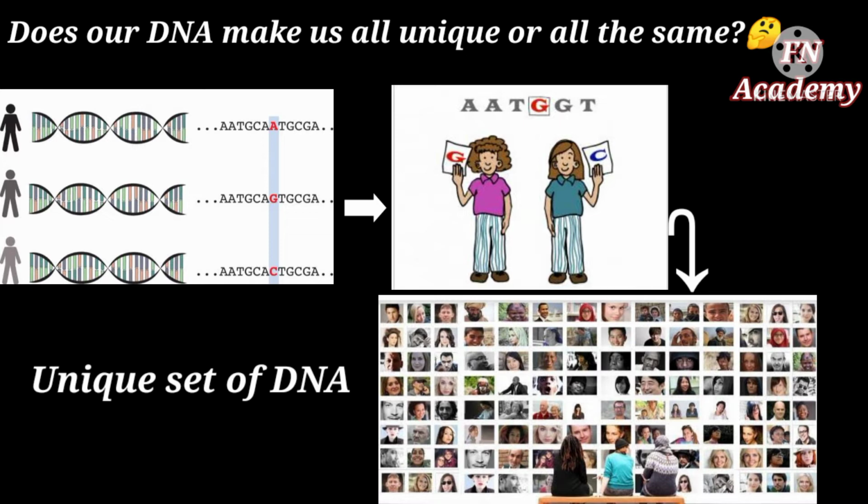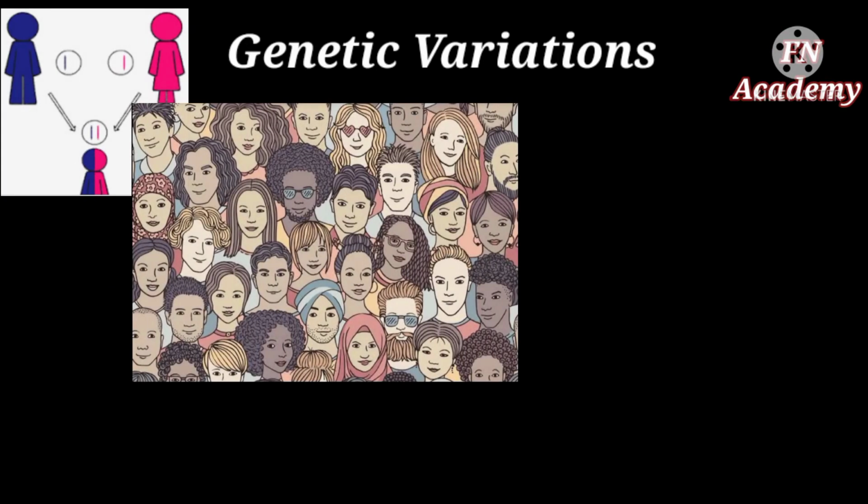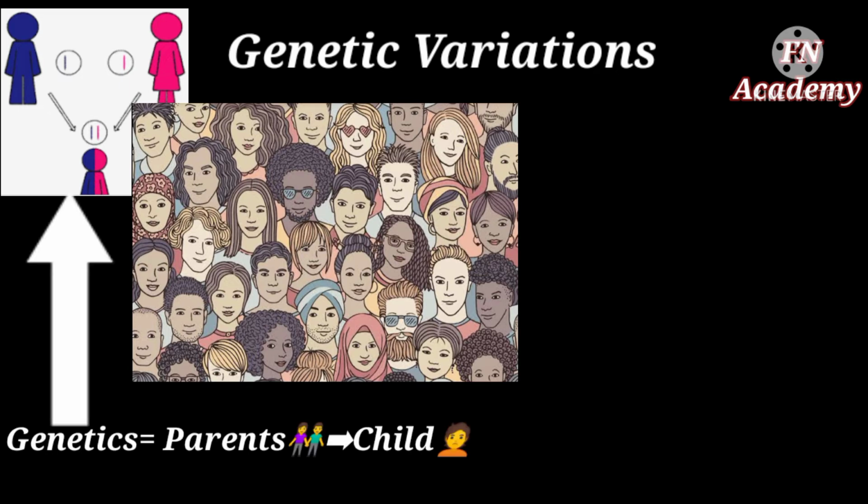And also there are multiple ways our bodies ensure that we have a unique set of DNA that differs from our parents. Now coming to the next, what is genetic variations? Now first we will discuss about the genetics. What is genetics? Genetics is the study of how different qualities called traits are passed down from parents to child.